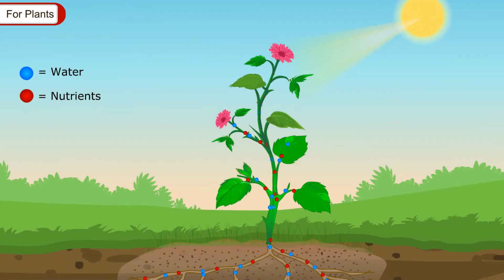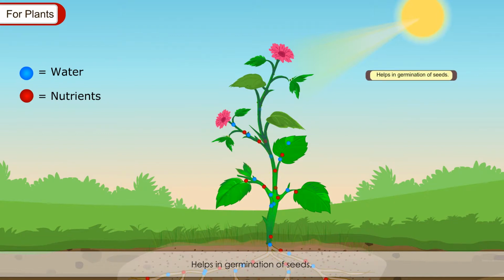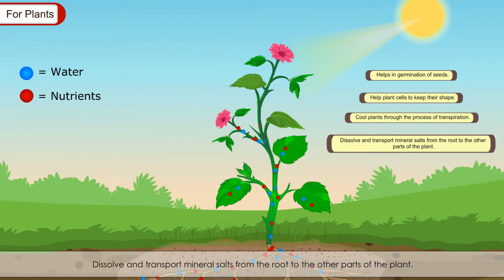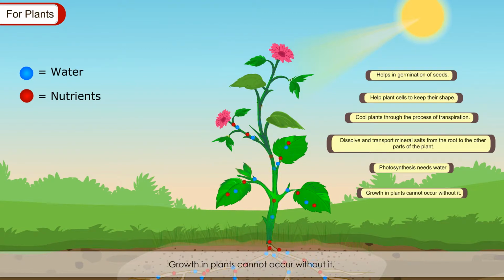For plants, water is important to carry out many important activities: helps in germination of seeds, helps plant cells to keep their shape, cools plants through the process of transpiration, dissolves and transports mineral salts from the root to the other parts of the plant. Photosynthesis needs water. Growth in plants cannot occur without it.